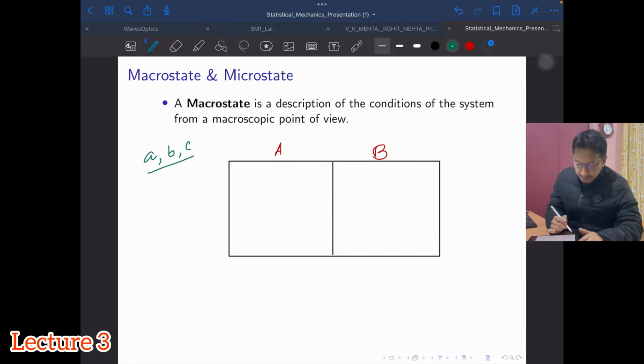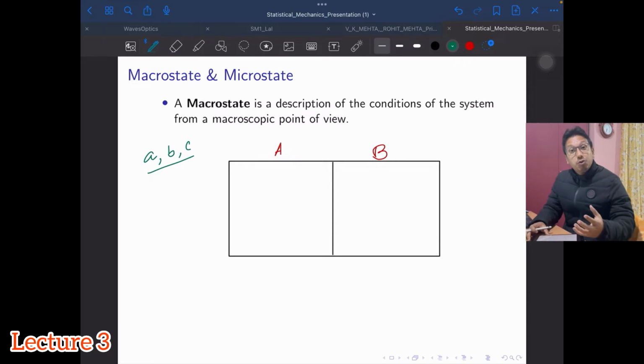So I have three particles. If I take three of them and throw them just like that to fall into any one of the compartments, what are the possible ways I can get the arrangements or combinations of the balls in the system?